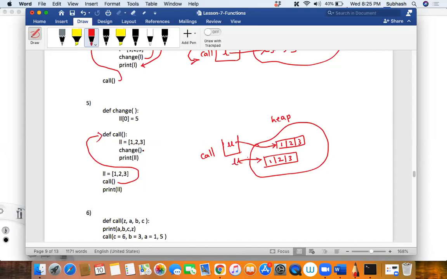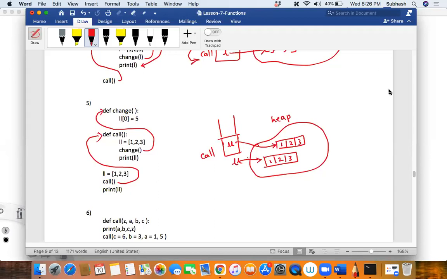Then, sir, it will call the change function. I'm calling the change function. So in this case, what is happening over here now? LL of 0 is getting updated as 5. Did I create any LL over here? No. Then which LL is it referring to? Sir, the global one in the main context. Exactly.